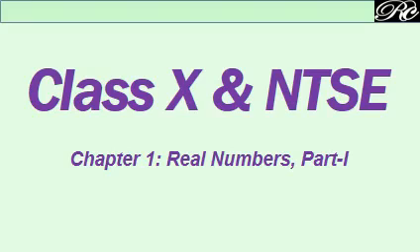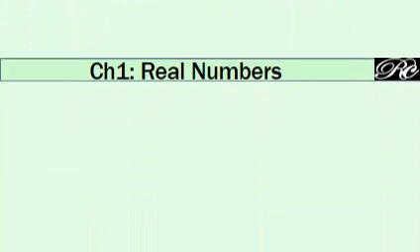So let us now come to the class content. So chapter 1 is our real number. We will start with the very basics of this real number or the number system.